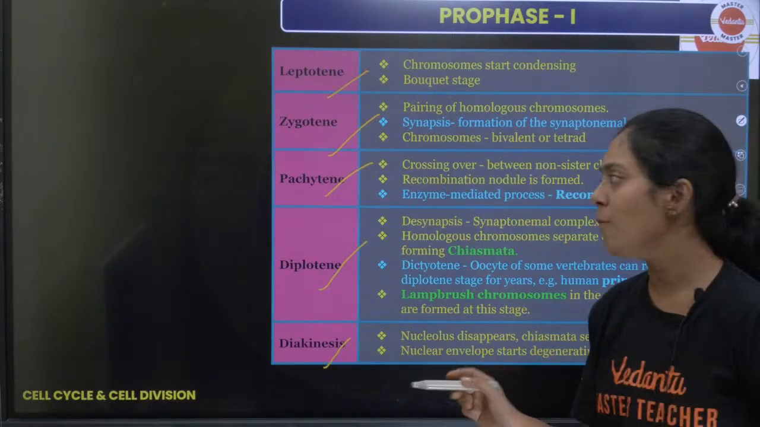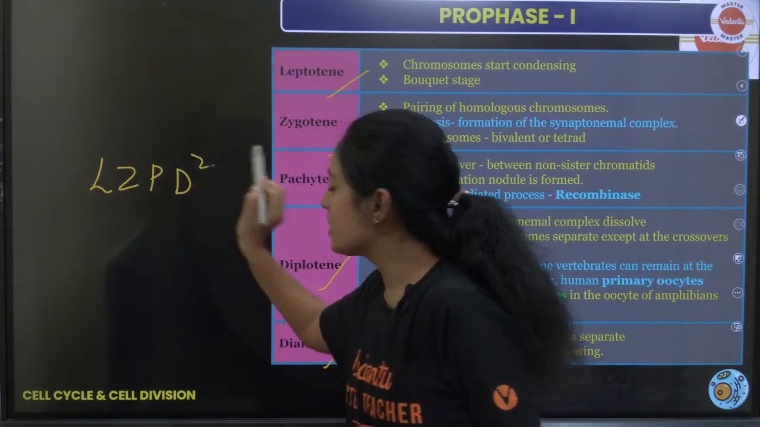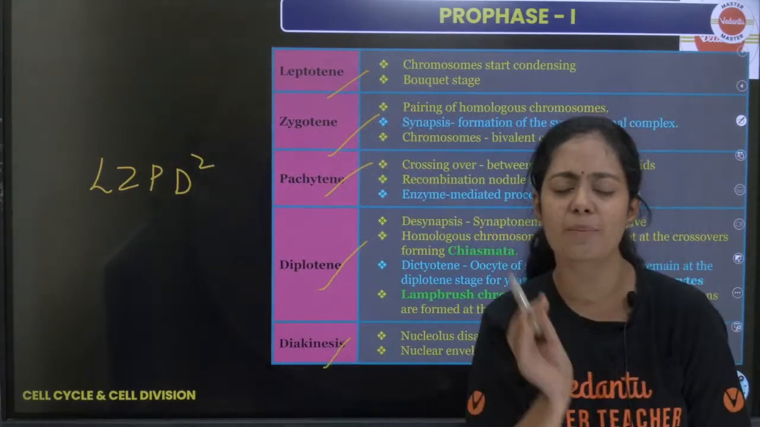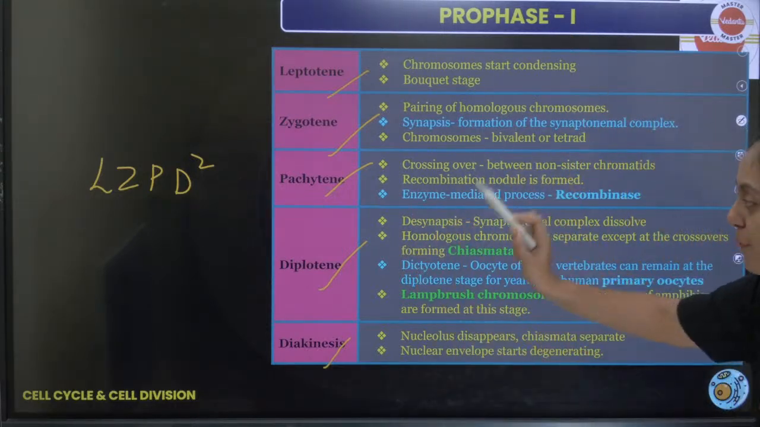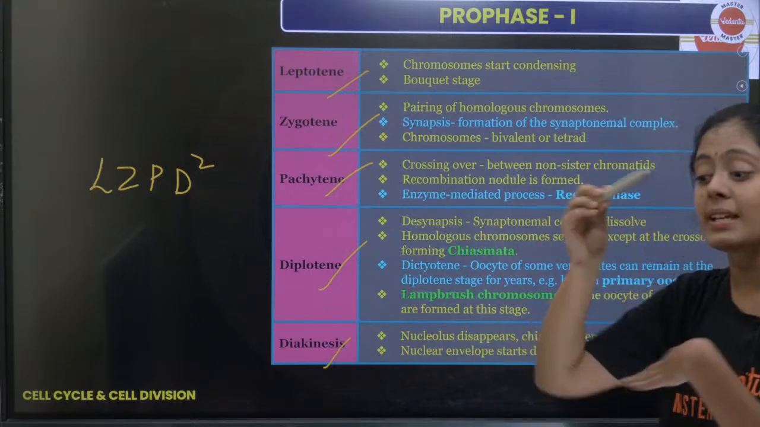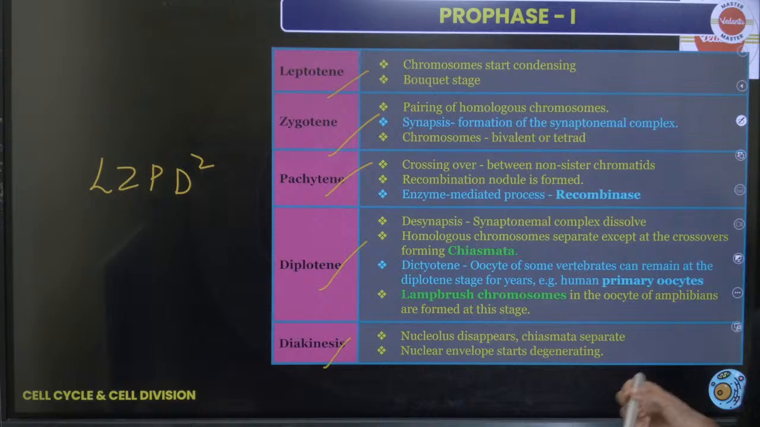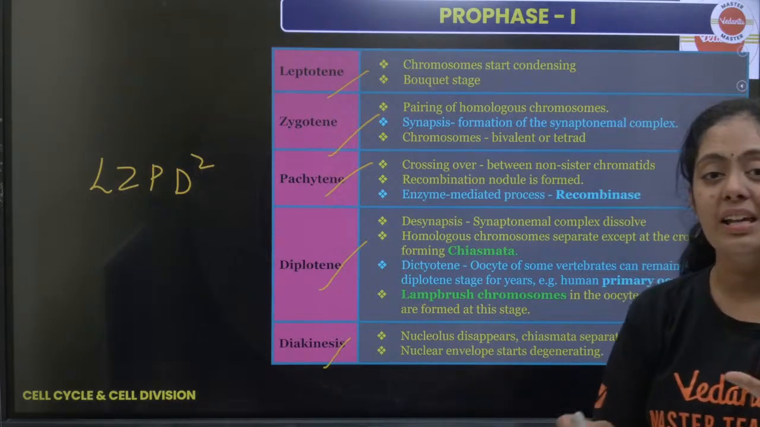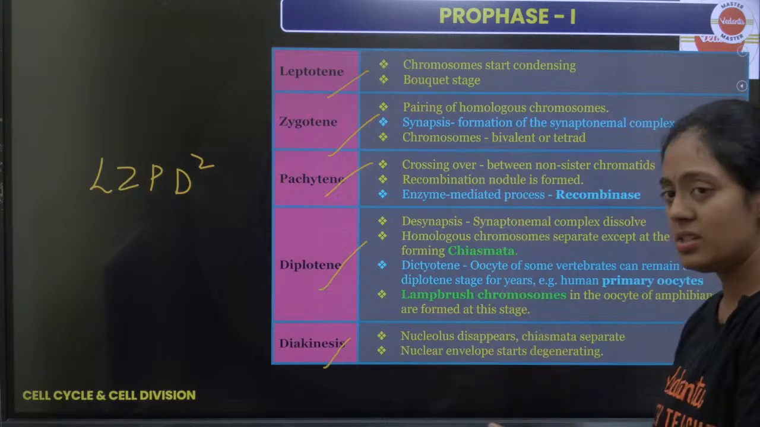So how do we remember this, ma'am? LZPD square. Okay, simple mnemonic. LZPD square. L for leptotene, Z for zygotene, P for pachytene, D for diplotene. First comes diplotene, then diakinesis comes. So what is happening in each of the stages is very important. So prophase 1 of meiosis 1 has all the stages.